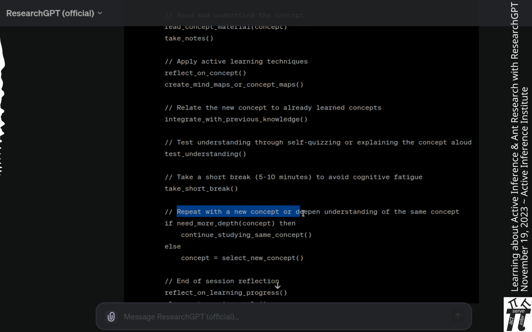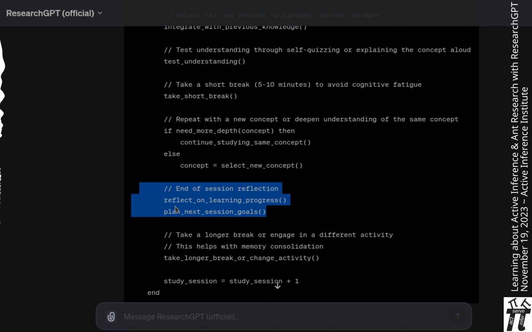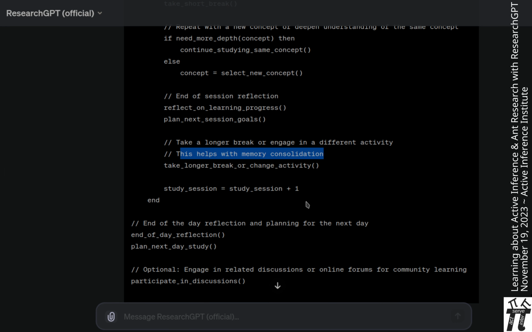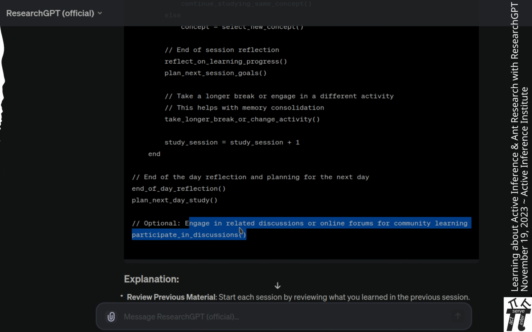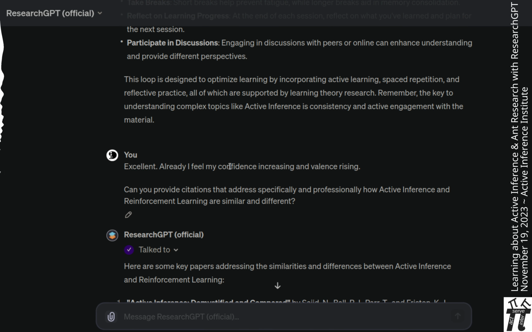Repeat with a new concept or deepen understanding of the same concept. End the session, reflect and plan. Take a longer break to help with memory consolidation. Increment the study session and reflect and plan at the end of the day. Optional to engage in related discussions or online forums for community learning. And that is explained. Excellent. Already I feel my confidence increasing and valence rising.